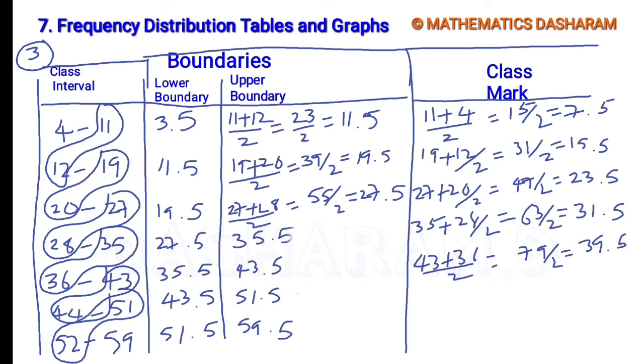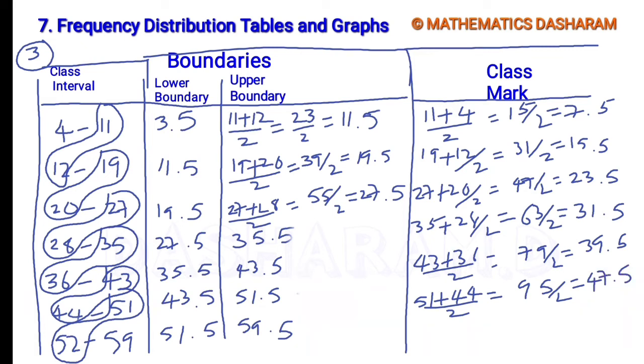Next class interval 44 to 51. So 51 plus 44 divided by 2, 4 plus 1 is 5, 95 divided by 2. So it is equal to 47.5.